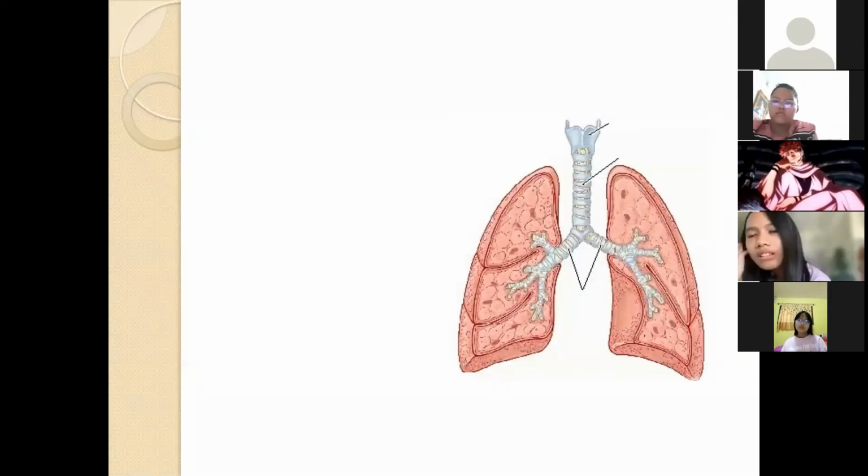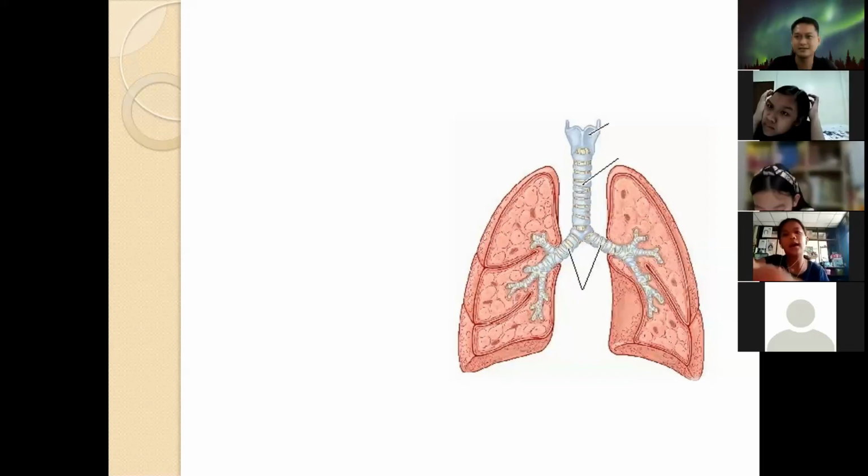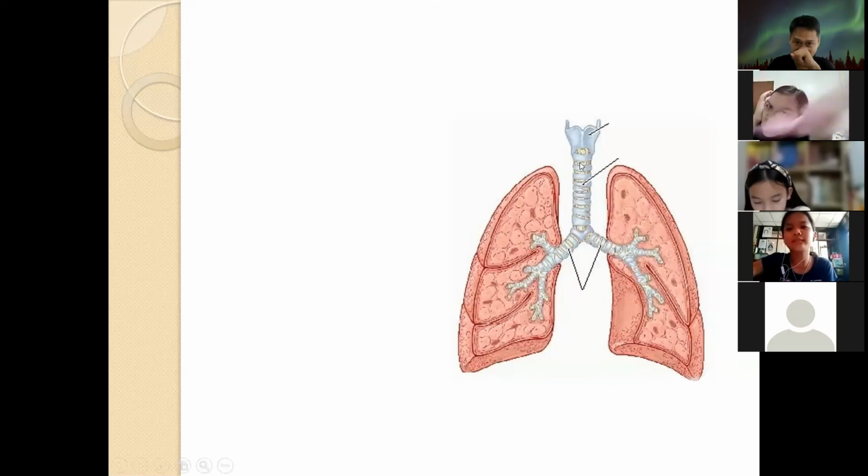So how many lungs do we have? Two. Which one is bigger and which one is smaller, right or left? Any guess? Right is bigger. How about the others? I don't know, I just guess.